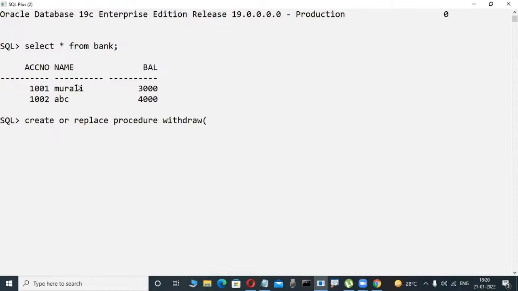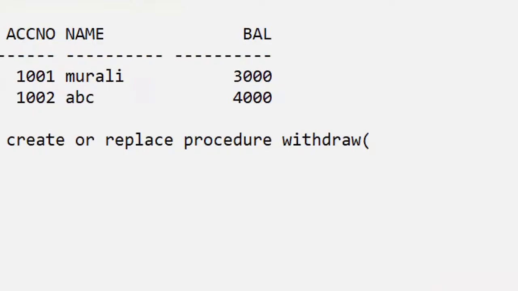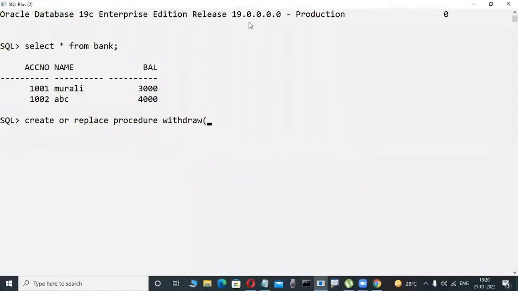Slowly observe here. This is a table. In my project, I try to implement one small scenario only: withdraw. Actually, in real time, big packages contain withdraw, deposit and all the things. But unfortunately, I'm giving only a small task in a procedure. Now, create or replace procedure withdraw. Here I'm passing the account number. Again, I'm passing the amount also because I try to withdraw, same as with the ATM card.